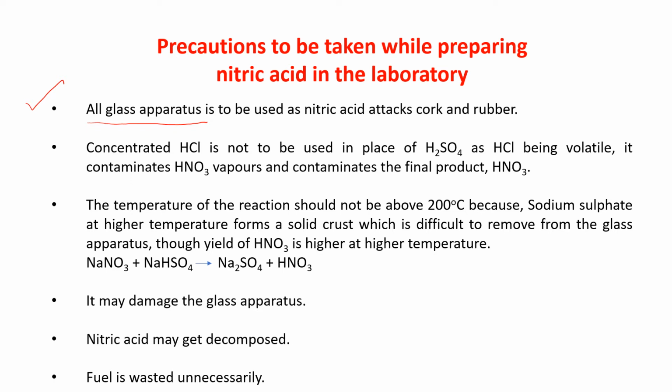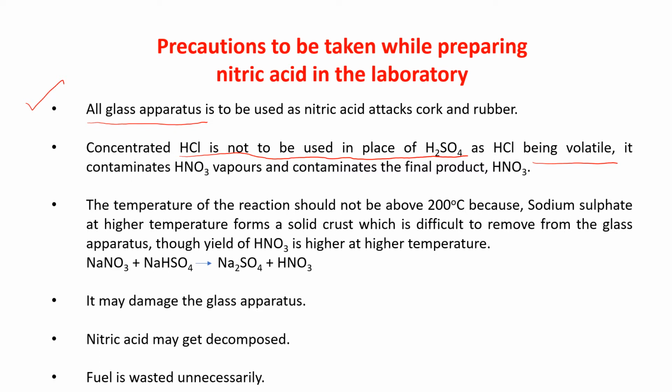Now, concentrated HCl is not to be used in place of H2SO4. Very, very important question, children. Why will you not use concentrated HCl in place of H2SO4 while preparing nitric acid? Because HCl, being volatile, contaminates the HNO3 vapor. HCl is also vaporized. It is a volatile one.